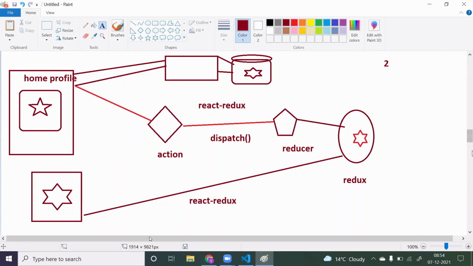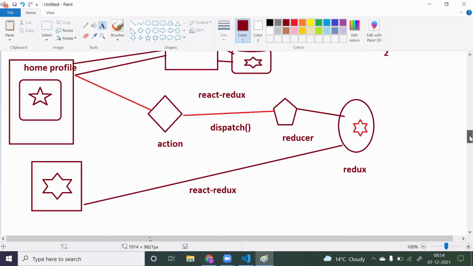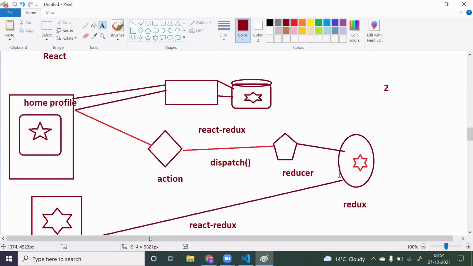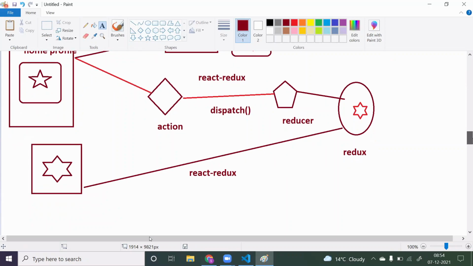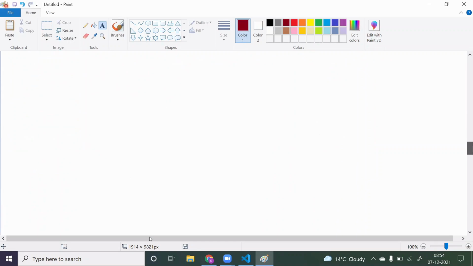So first, let's do it in a simple way. Let's see only how to store the data in Redux. Once we are able to do this successfully, then we will see how to take the data from Redux. Now we have to implement all these things. Before doing this, let's try to understand what we are going to build.